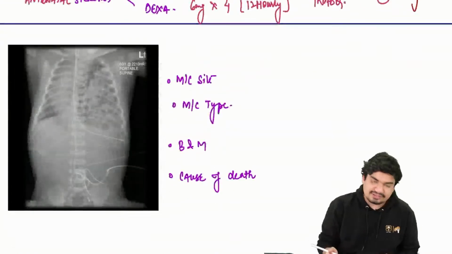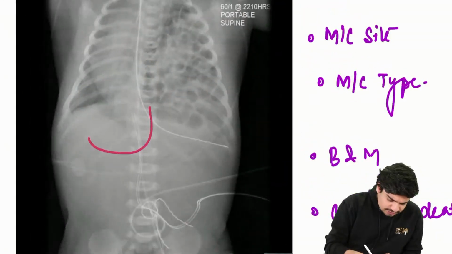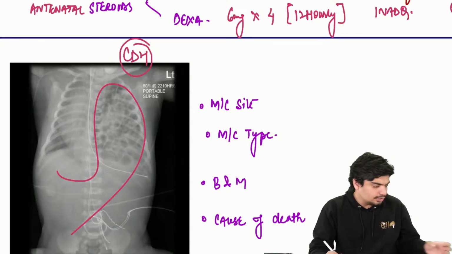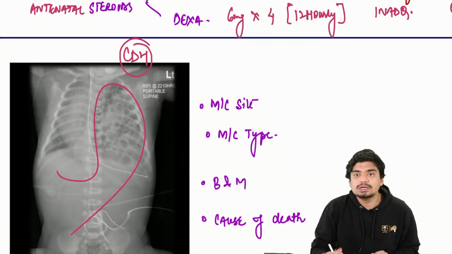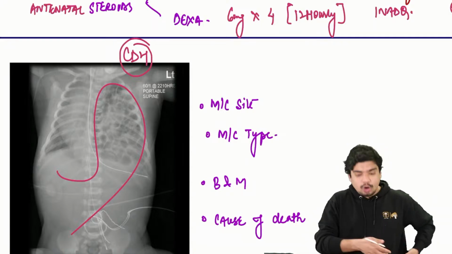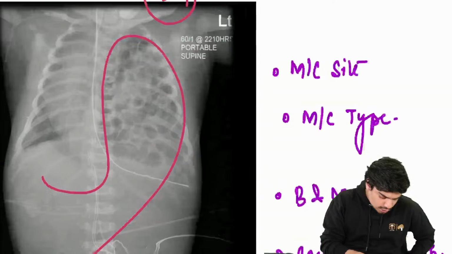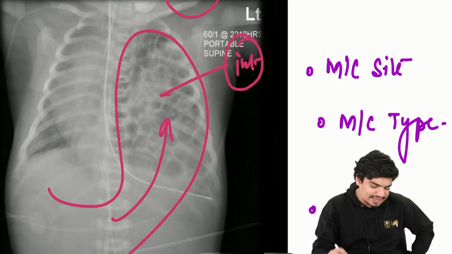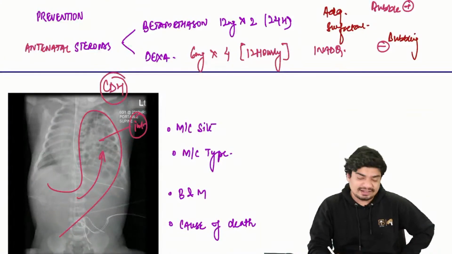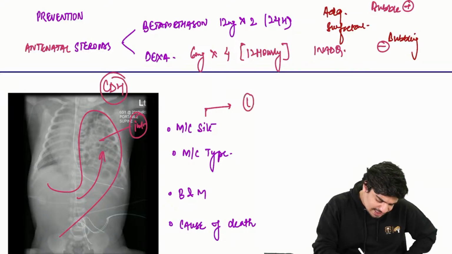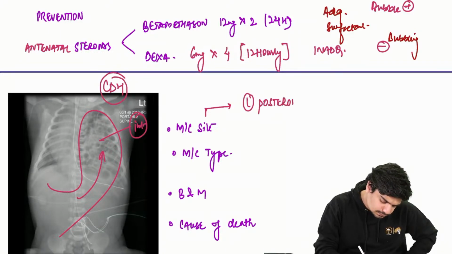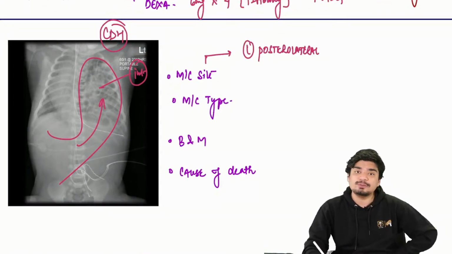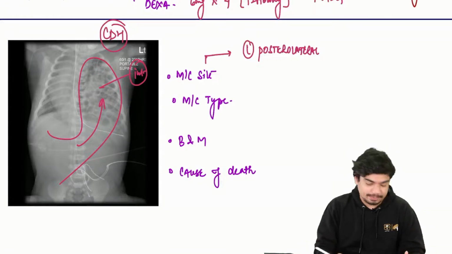Now this is very frequently tested. This is CDH, congenital diaphragmatic hernia. The diaphragm is not there, so all the intestine will come into the thorax. Can you see the intestine? This is nothing but your intestine, and it will come into the thorax. The most common site of this CDH is left posterolateral. The most common type is Bochdalek type.